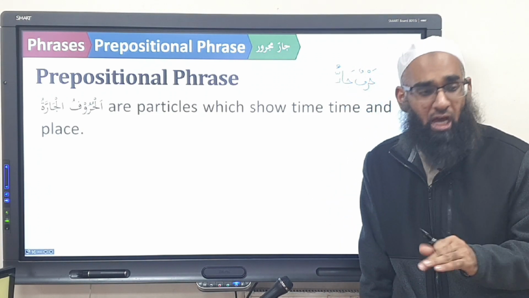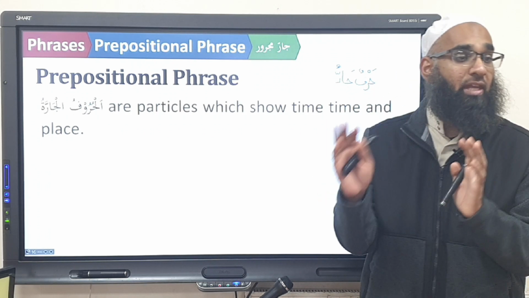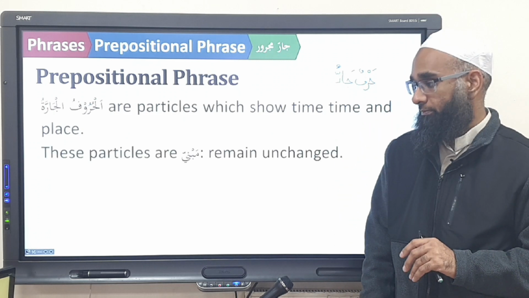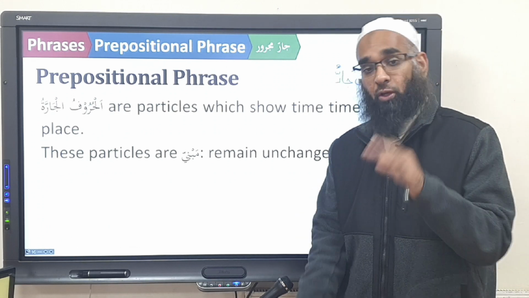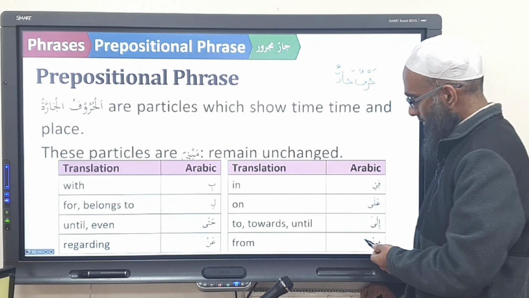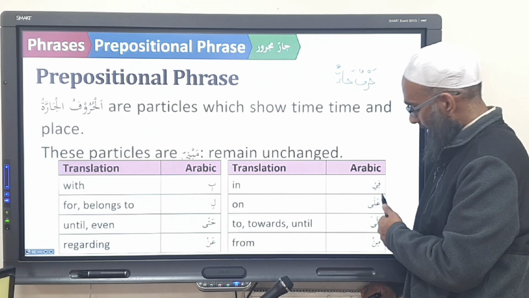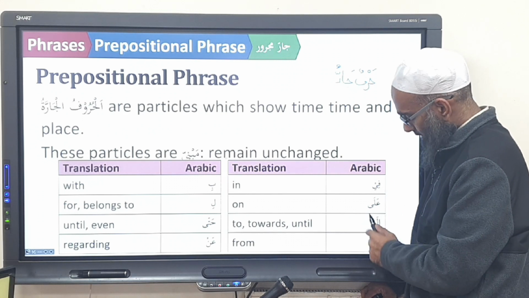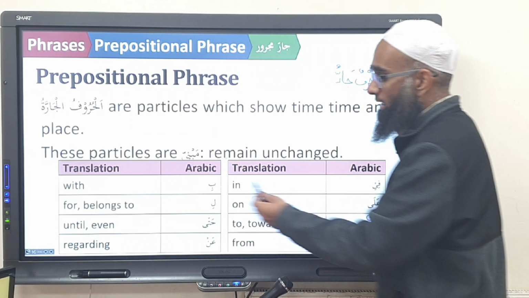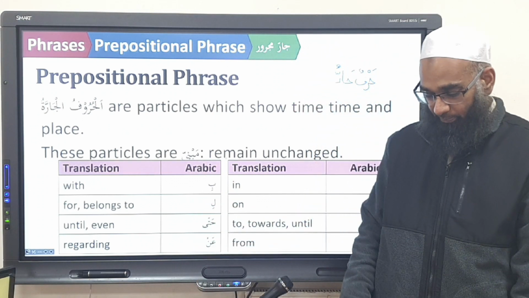Yes? So huruful jarra is the B team. And the B team also shows time and place. But these are not nouns, these are particles. Are you following? Do you understand? And remember, all particles are mabni. They don't change. What are the B team particles of shibhul jumla? Fi, in. Ala, on. Ila, to. Min, from. Bi, with. Li, for. Hatta, until. And an, regarding.